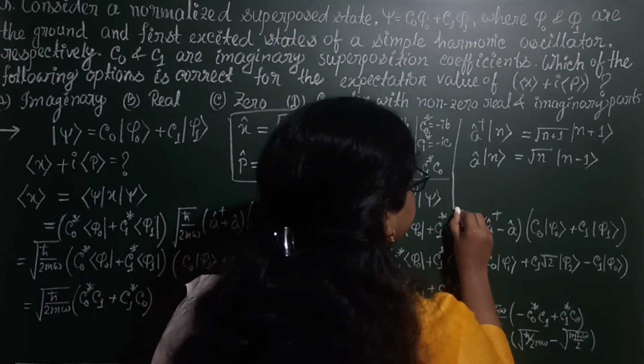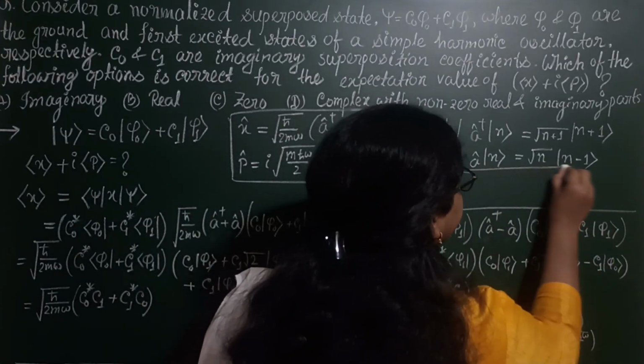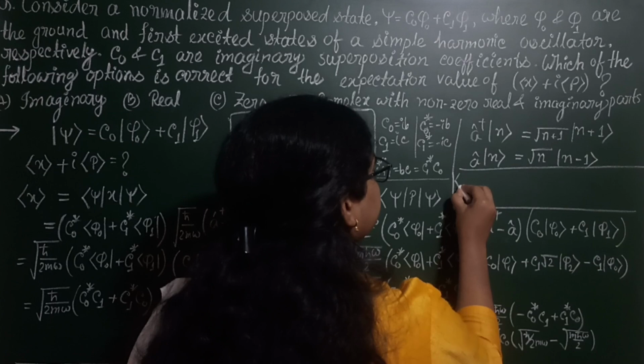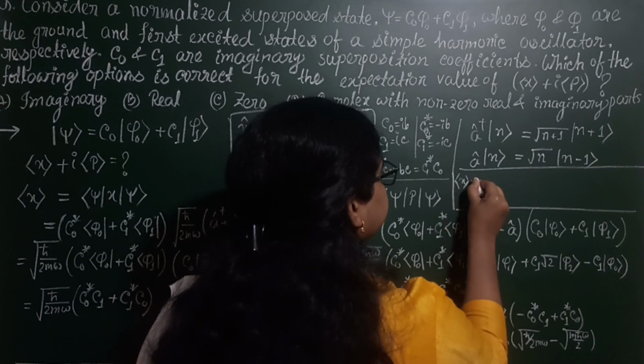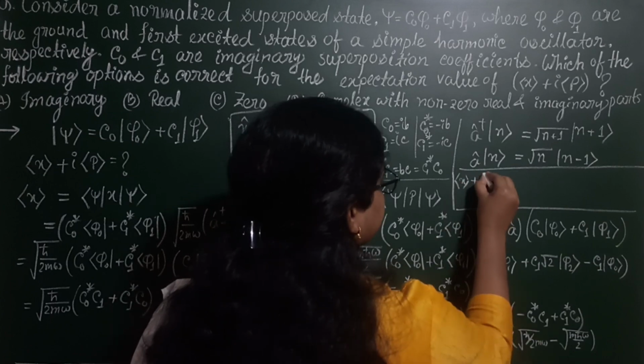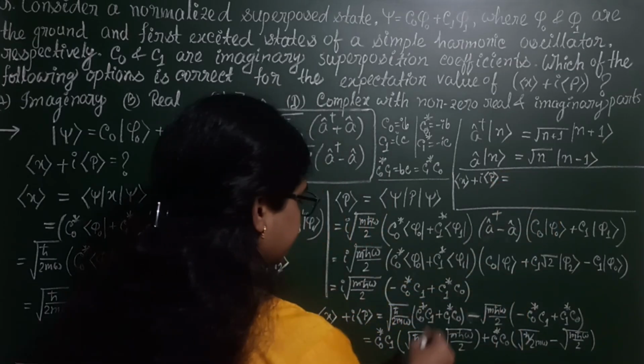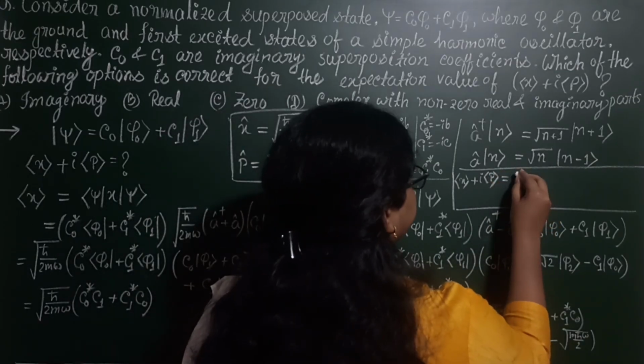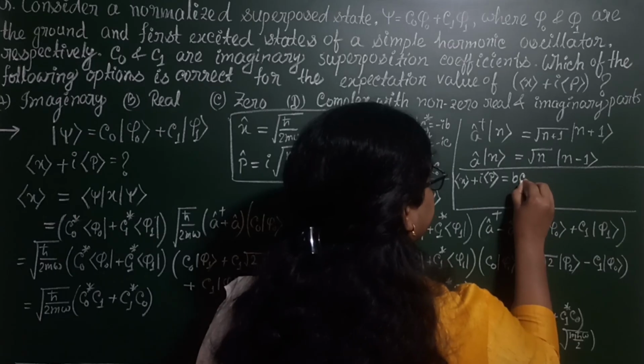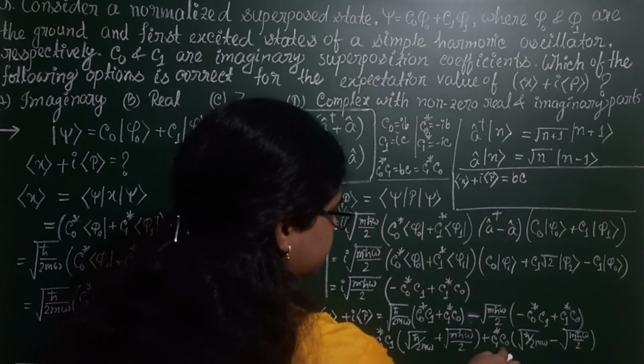So the expectation value of x plus i times the expectation value of p is BC, and this is also BC.